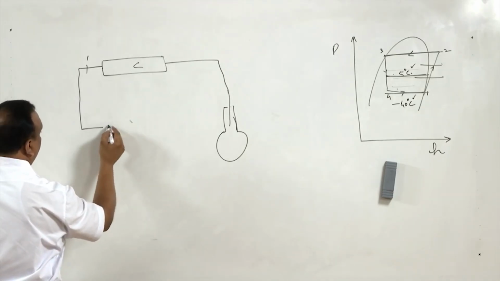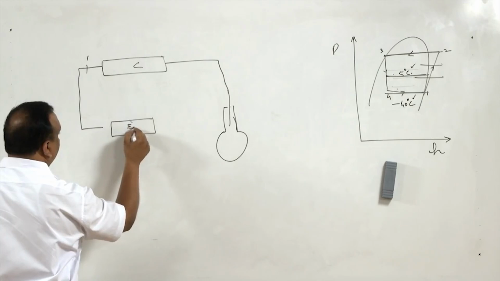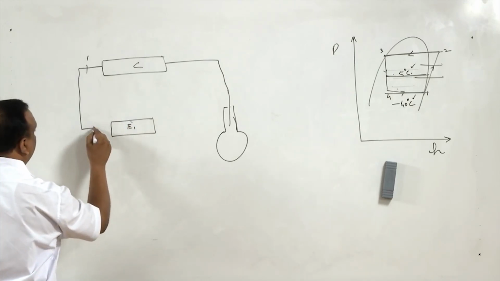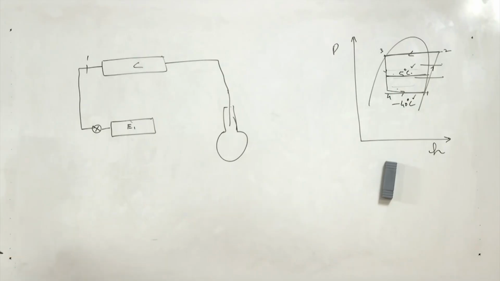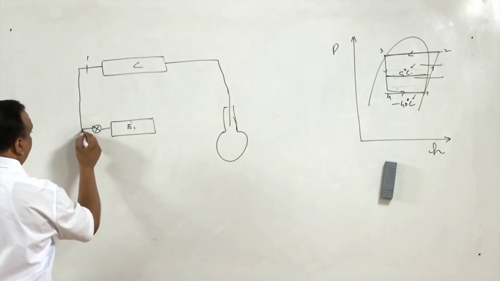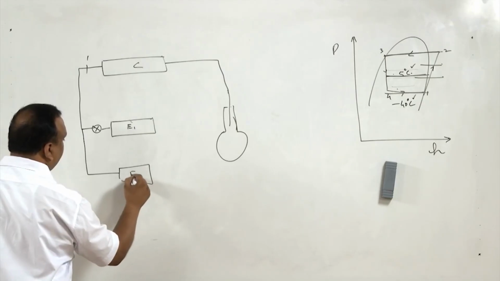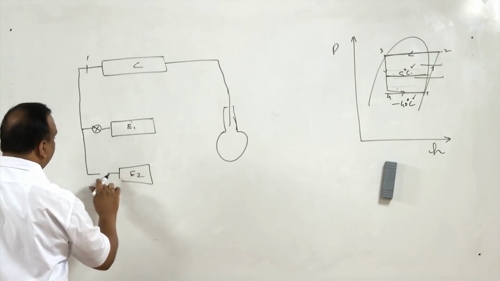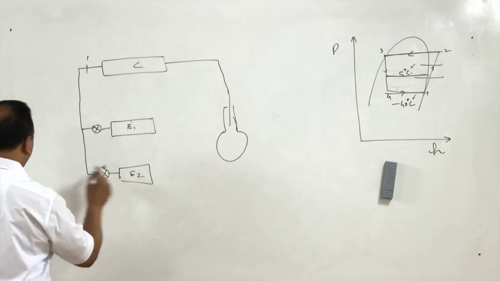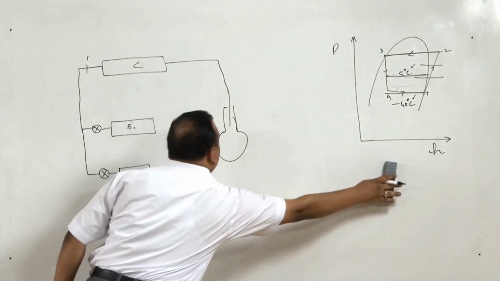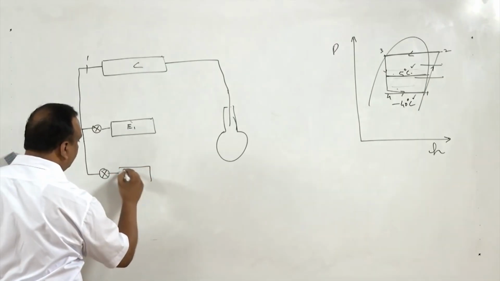It goes to evaporator 1, and before that it gets expanded. Then again the liquid goes to evaporator 2, and it gets expanded in expansion valve 1 and expansion valve 2 respectively, and this is E2.